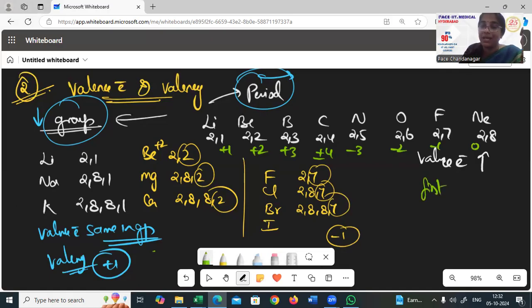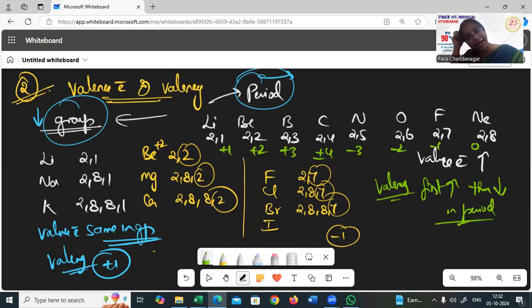First, valency increases and then decreases in the period. So this is the thing which we talk about, valence electrons and valency. This is your property number 2.